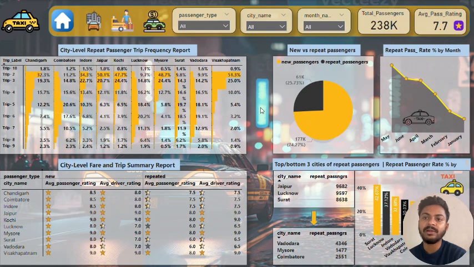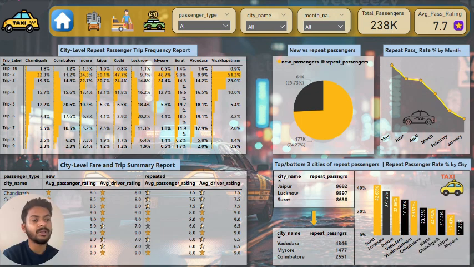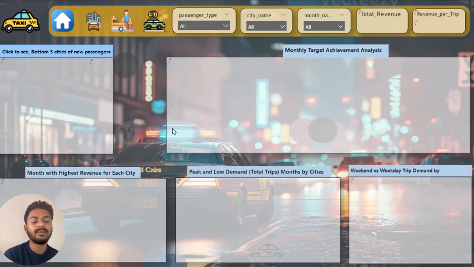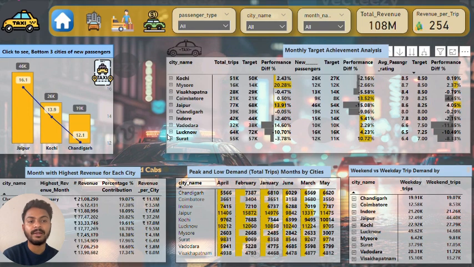We have the city level repeat passenger trip frequency report. In this report we have only the repeat passenger report, and on the other hand we can see the repeat passenger rate by city. Folks, first we saw the repeat passenger rate by month, and now we are seeing the repeat passenger rate by city. Now let's jump into the revenue target analysis page.